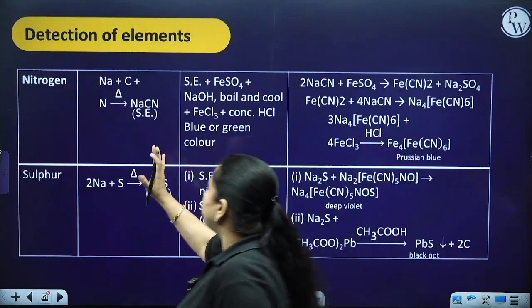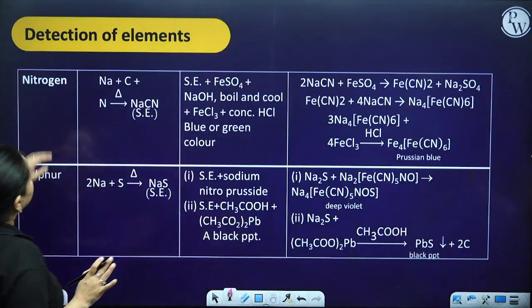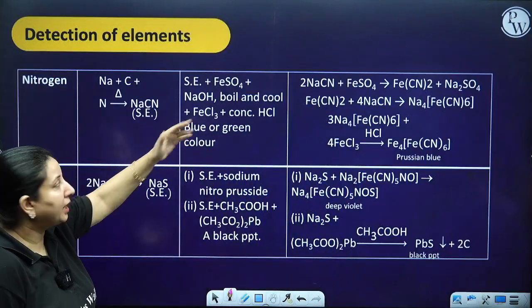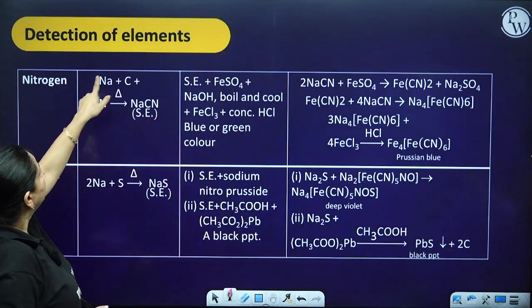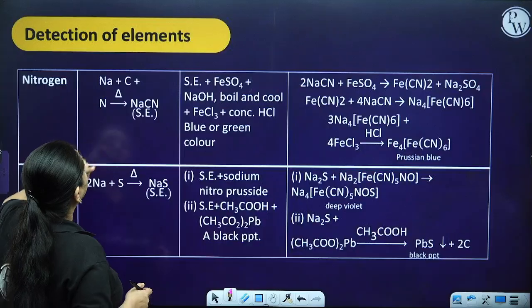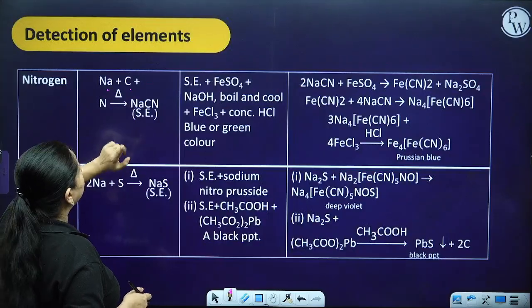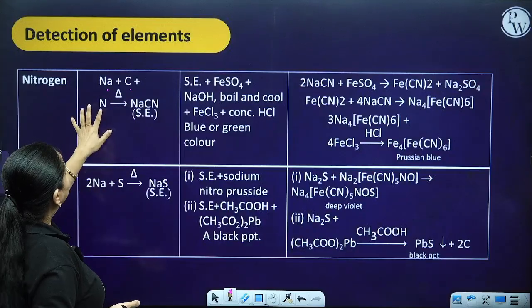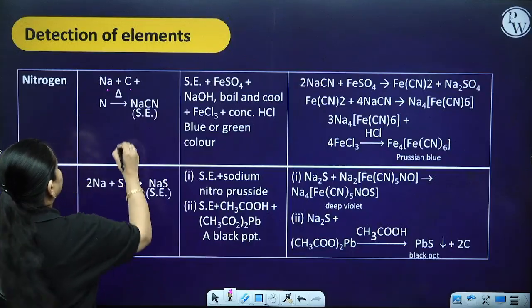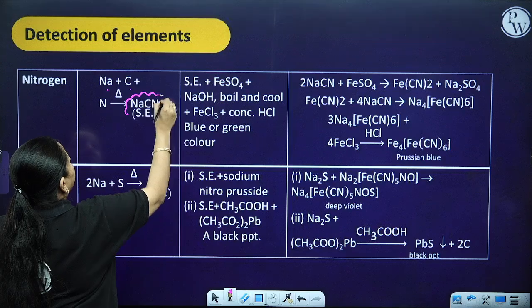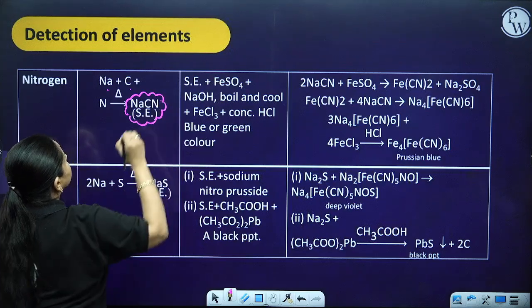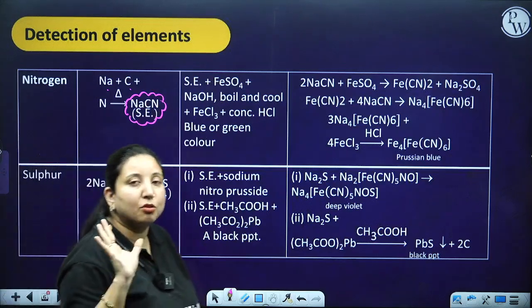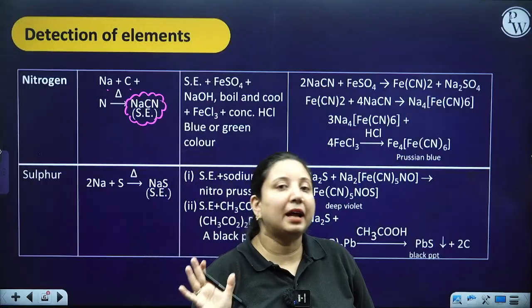So let us talk about nitrogen. If I am going to test for nitrogen, first of all I take the sodium metal and my organic compound, and if nitrogen is present, it is going to give me a soda extract, which is going to be NaCN. That is a combination of the sodium metal, carbon and nitrogen.